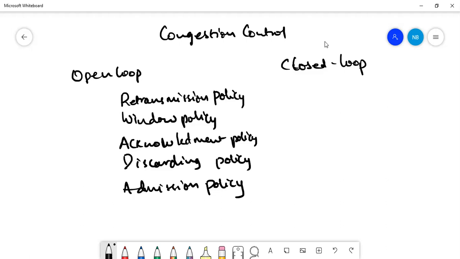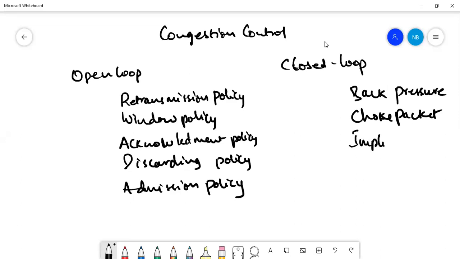So what are the closed loop things? First one is back pressure, choke packet, sorry. Next comes implicit signaling and explicit signaling.